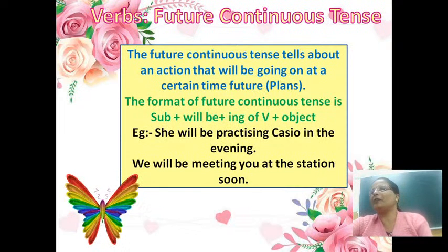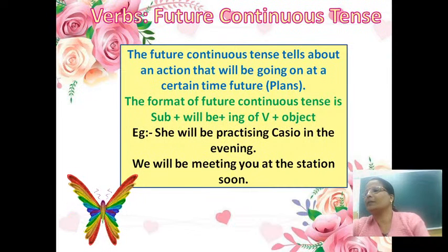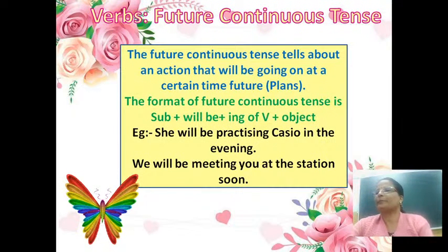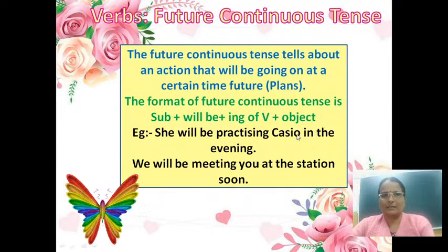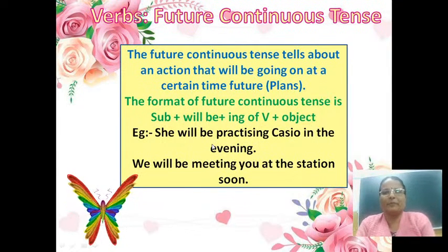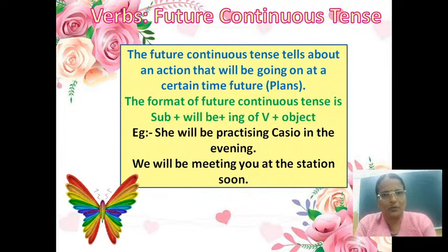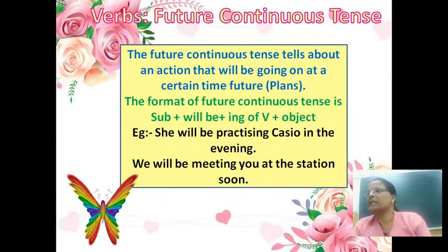So how do we form future continuous tense sentences? What is the format? Why do we use it? These are the things which we are going to discuss in this slide.